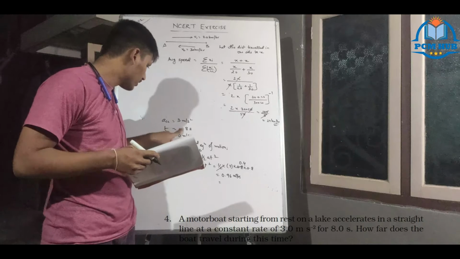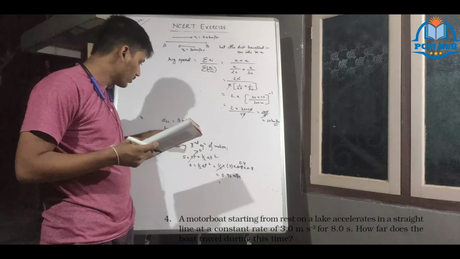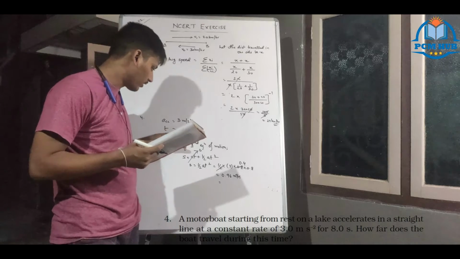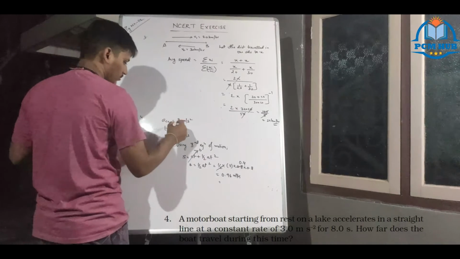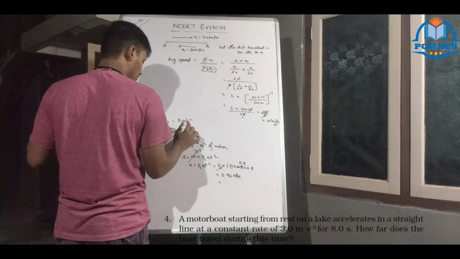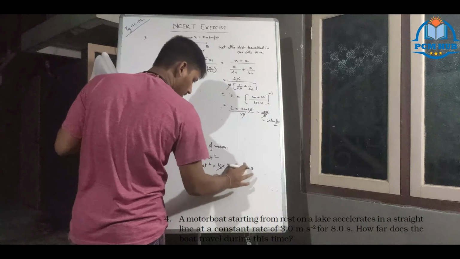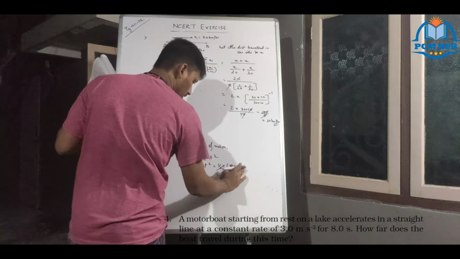Oh, it is 8 seconds, not 0.8 seconds. It is 8 seconds. You did not see, 8 seconds is given here. Here the printing has some small problem. So 8 seconds. So this answer is wrong.